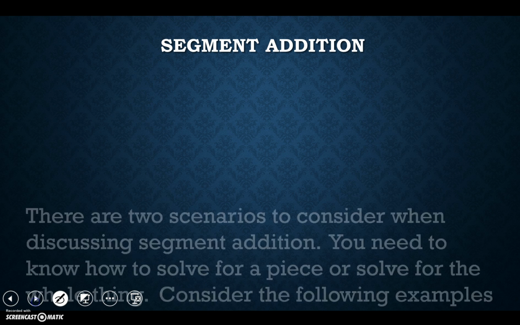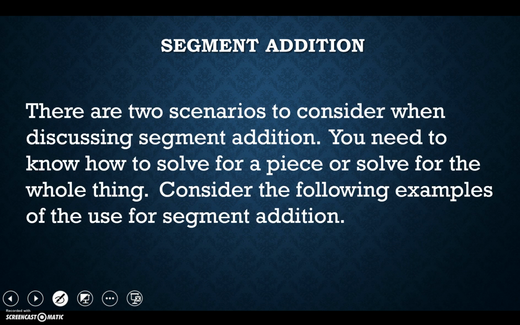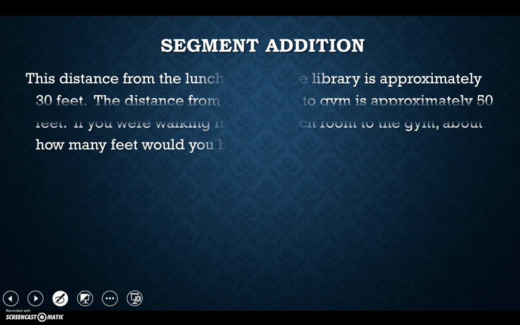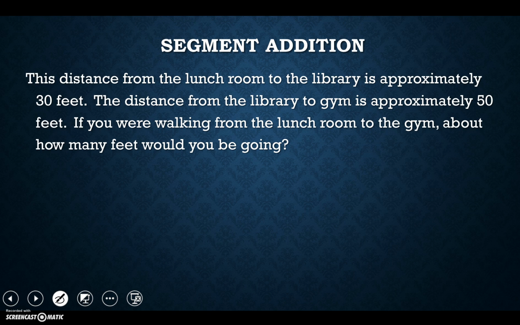So what I want you to think, though, is that we're going to do some segment addition. I want you to think of a couple scenarios. The first scenario, you need to solve for a piece, and the second scenario would be solving for the whole thing. So here are 2 examples. The distance from the lunchroom, which I know you all love, to the library is approximately 30 feet. And then the distance from the library to the gym is approximately 50 feet. If you were walking from the lunchroom to the gym, about how many feet would you be going? Can I figure out how many feet it is altogether if I know those individual pieces?